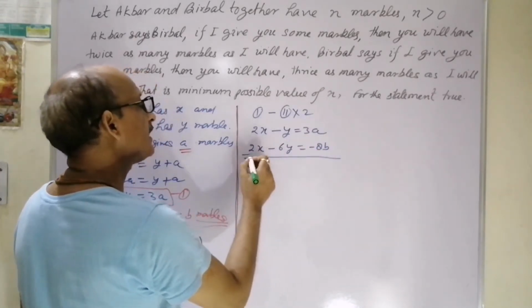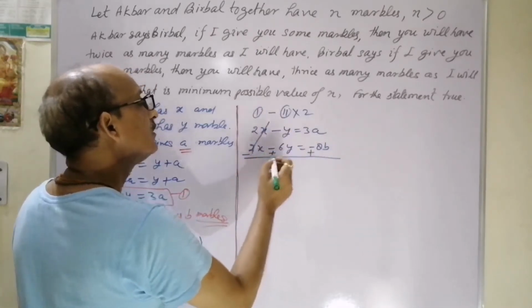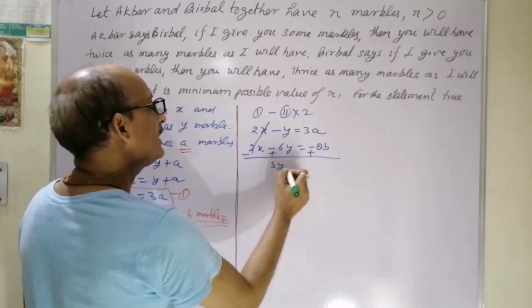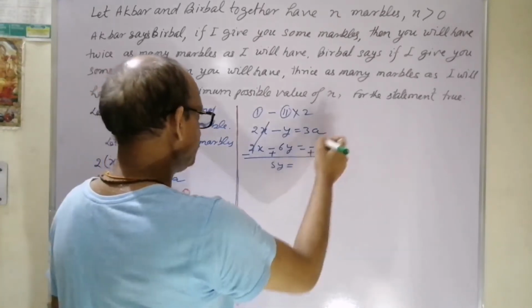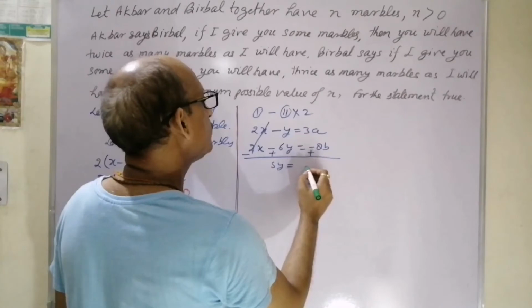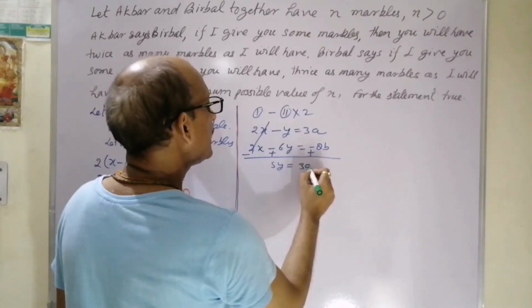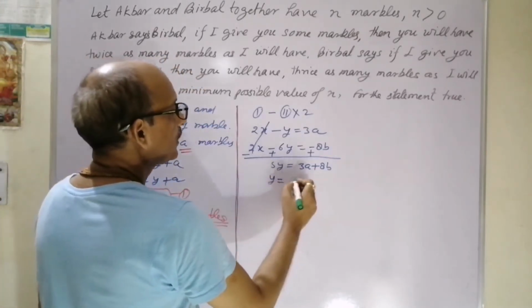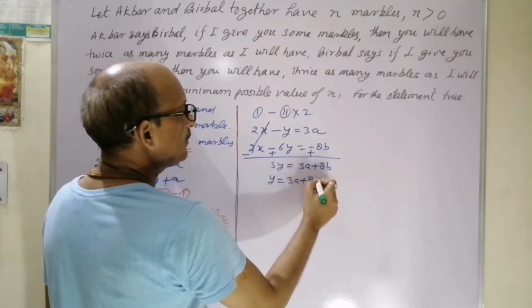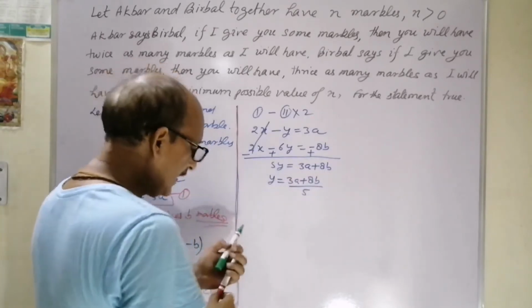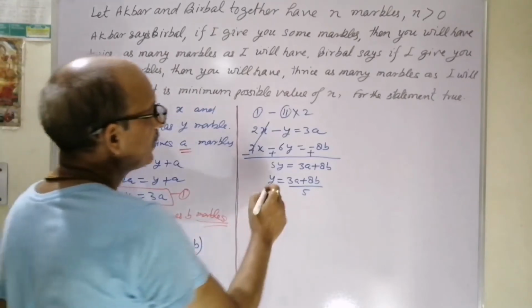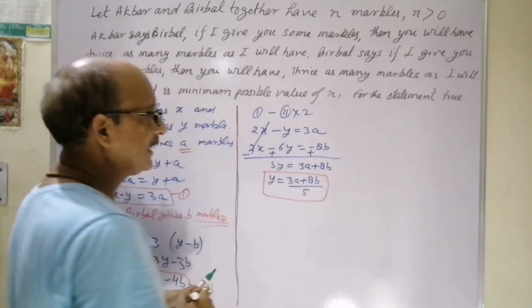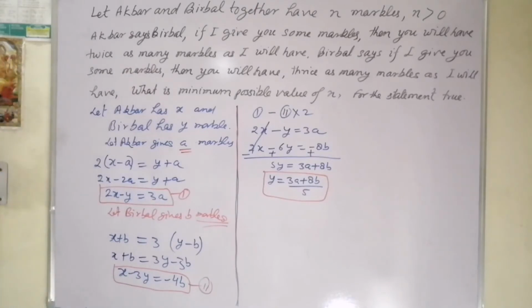Subtracting them, the signs change, and we have 5y equal to 3a plus 8b. So y will become 3a plus 8b upon 5. Get it as the value of y and just save it for the next purpose. Now we want to get the value of x also. We'll put the value of y in either of the equations to get the value of x.